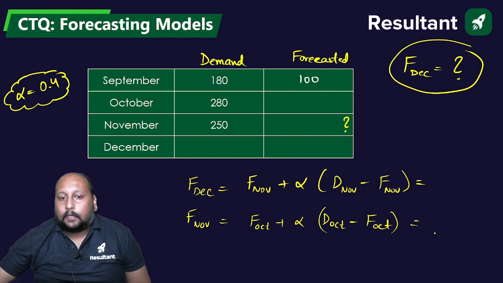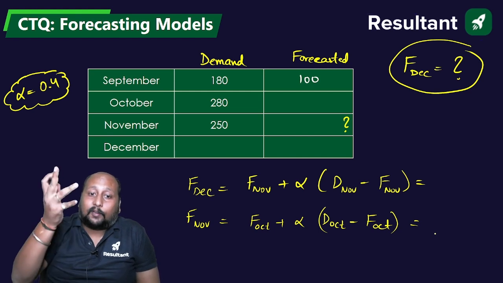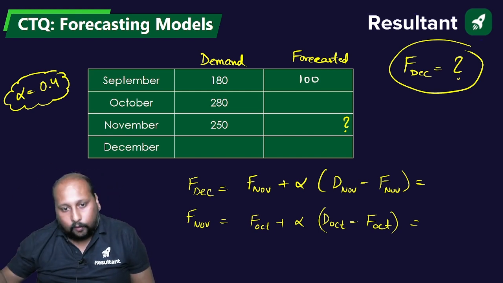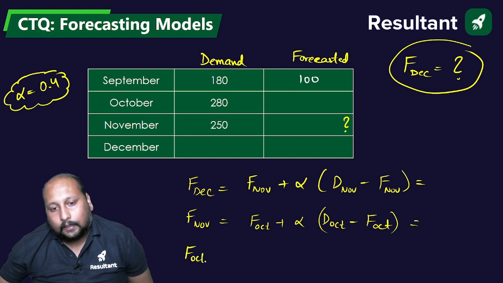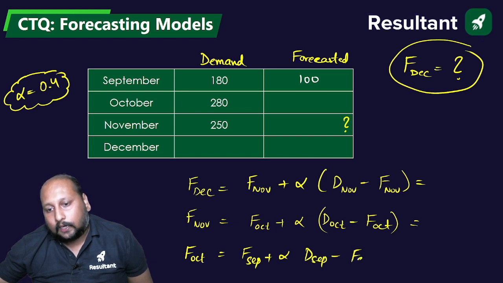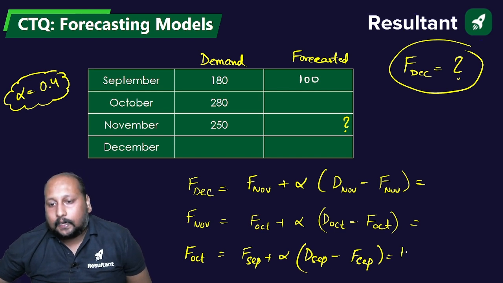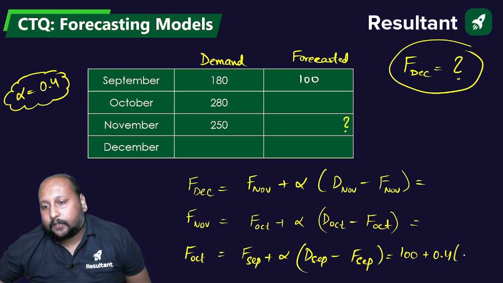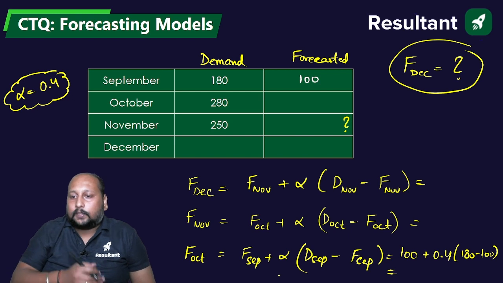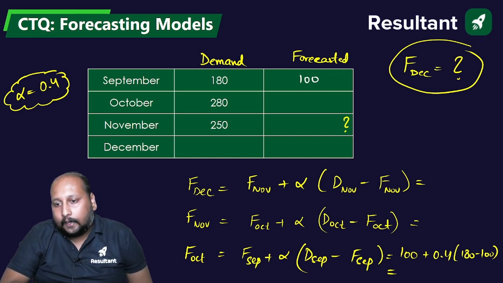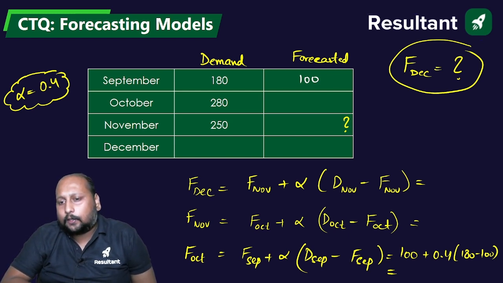Now again the same problem, the forecast for October is not given. So now let us take the forecast for October, that is equal to forecast of September plus alpha, demand of September minus forecast of September. So now, this is 100 plus alpha, which is 0.4, demand of September is 180 minus 100. So place it and tell me what's the value. So this will be 80 into this, this will be 103.2.